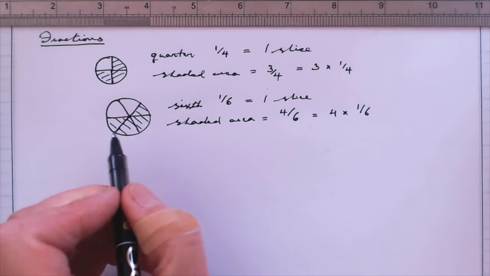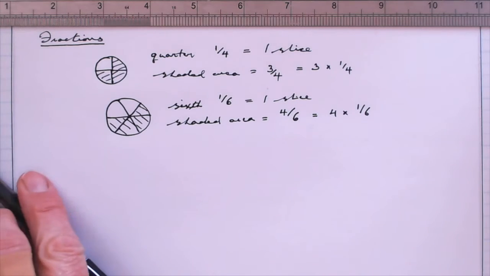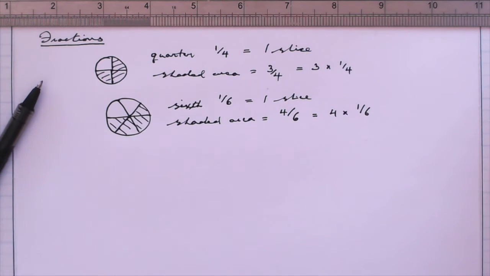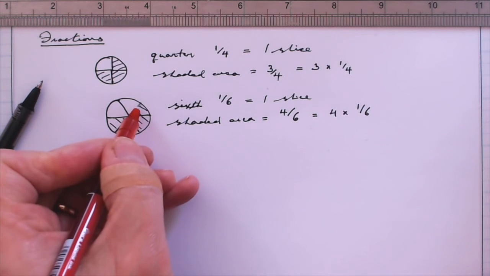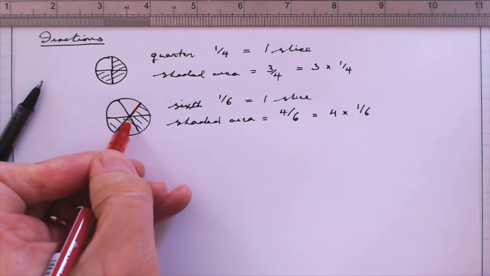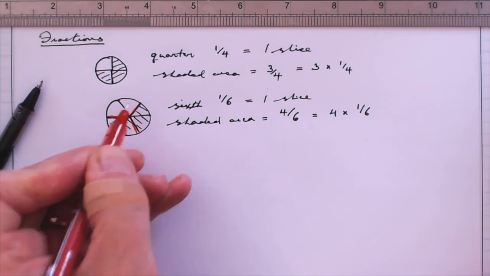Notice that we could imagine, let me just get a different coloured pen, in fact. We could imagine here the cake being in 3 groups, where each group has 2 slices.